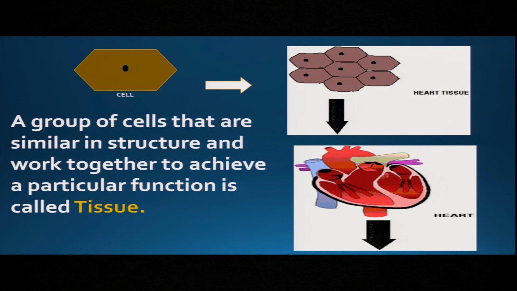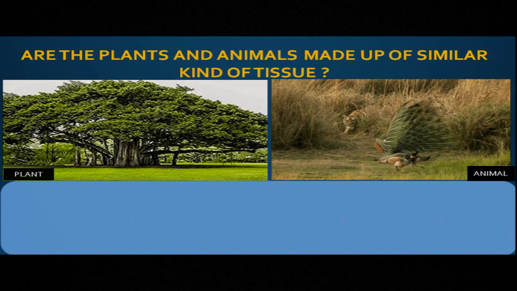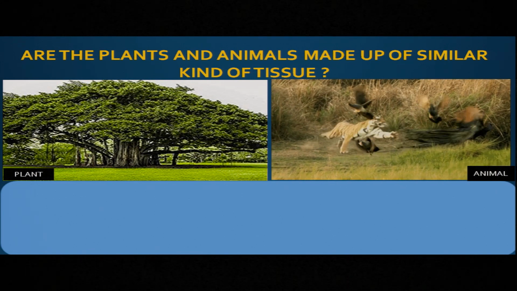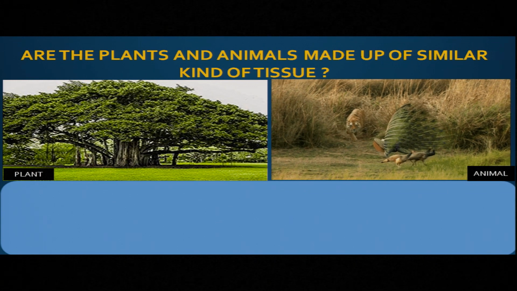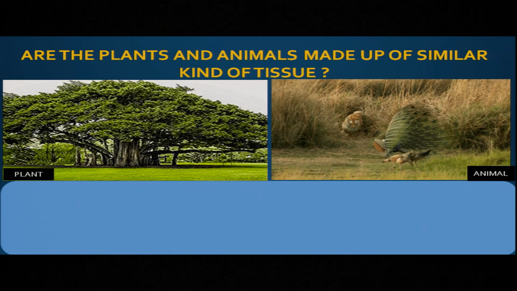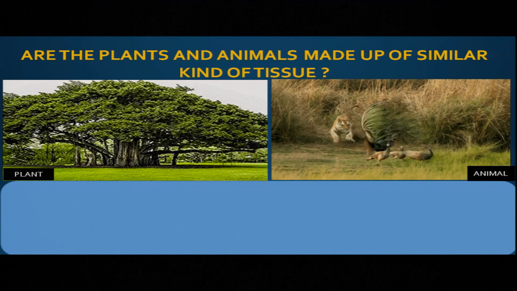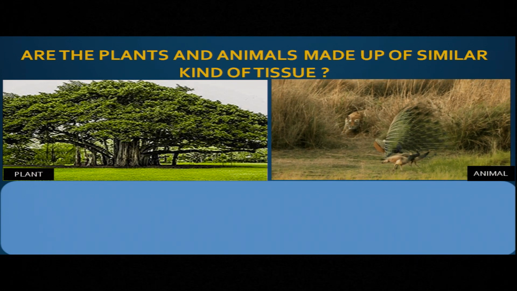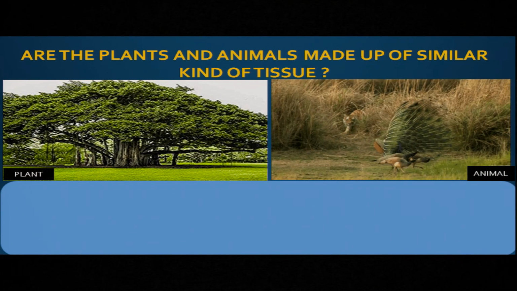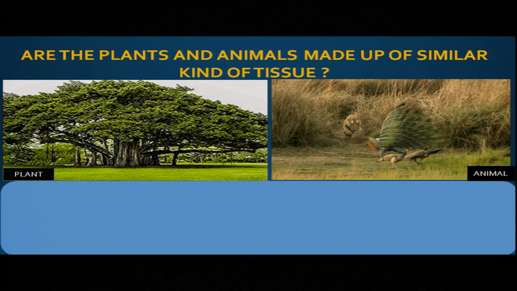Look here, a tissue is nothing but a group of cells that are similar in structure and work together to achieve a particular function. And you know, plants are made up of tissues. Animals are also made up of tissues. But are plants and animals made up of similar kinds of tissues? A plant is stationary. It cannot move. It is fixed. But an animal moves from one place to another in search of food, in search of a partner. So definitely the tissues of plants and animals vary from each other.